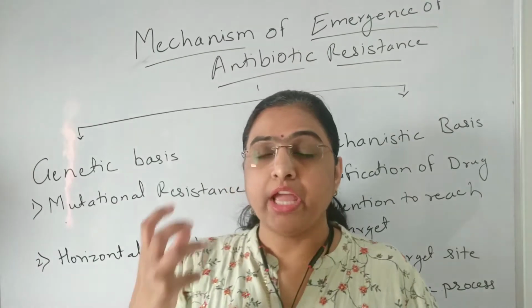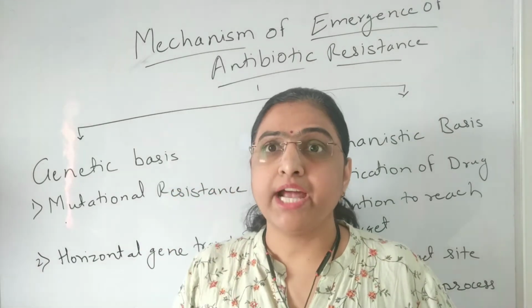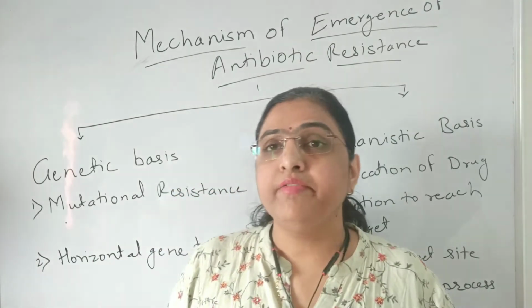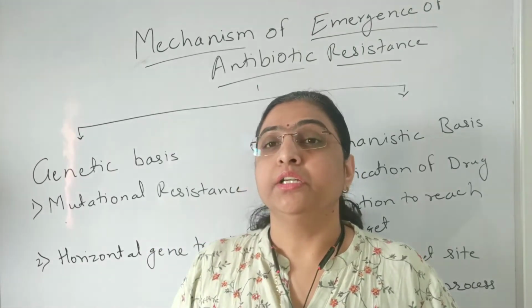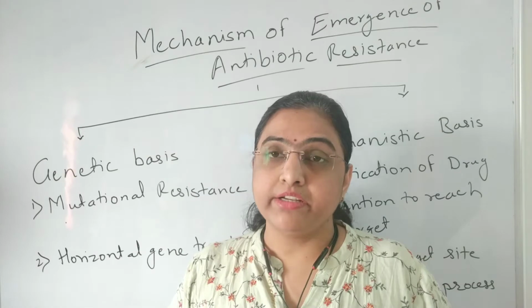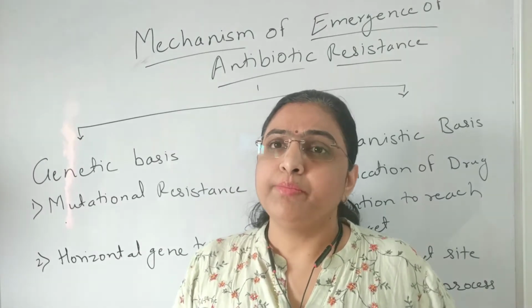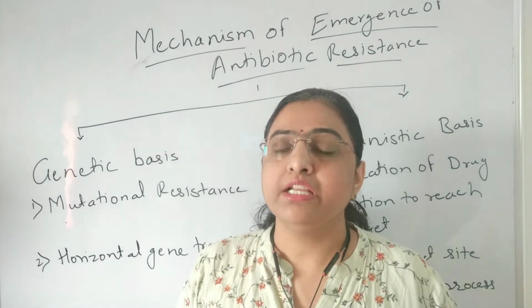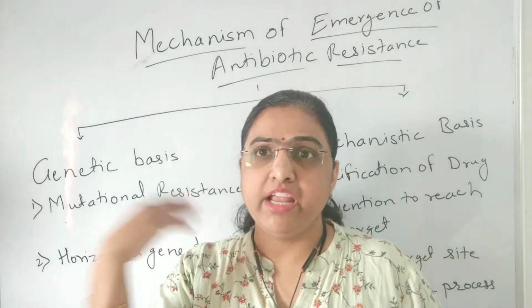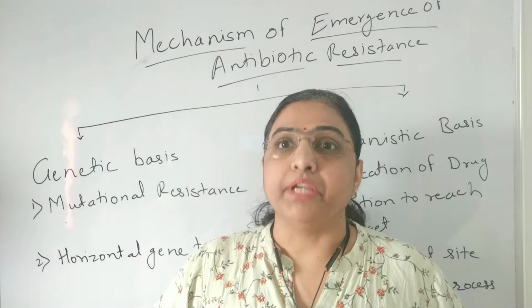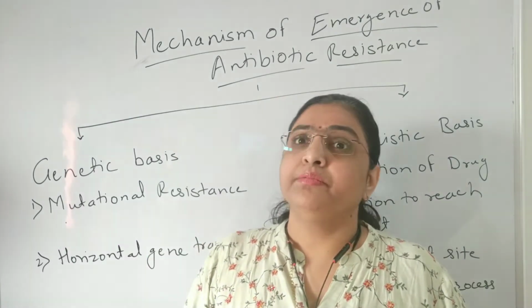sequence in the chromosome, so that either I will make the drug ineffective, or I will not allow the drug to penetrate, or I can develop any one type of mechanism or a collection of mechanisms, and I will make the antibiotic ineffective against me.